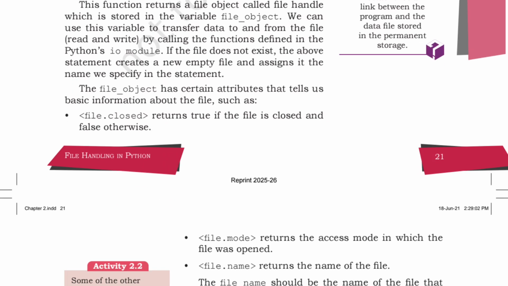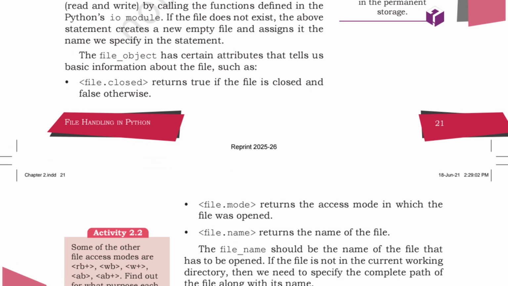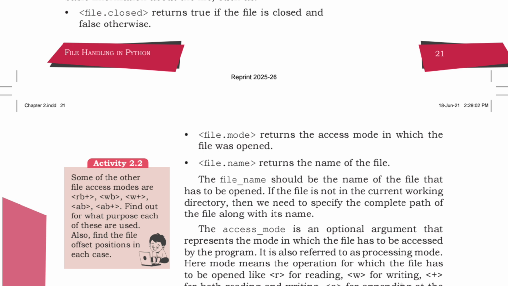Then file.mode returns the access mode in which the file was opened. Then file.name returns the name of the file. Closed will return true or false: if it is true, the file is closed; if it is false, it is open.